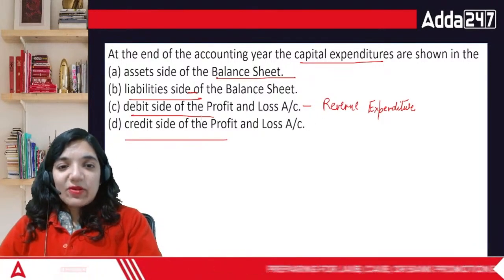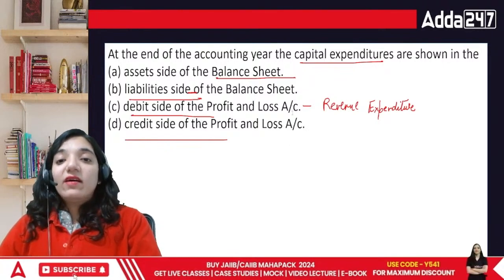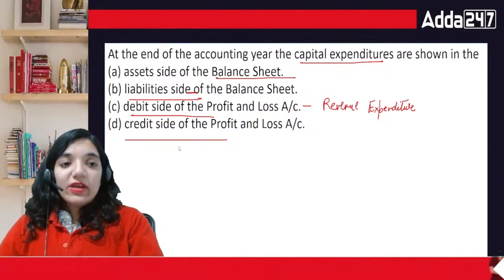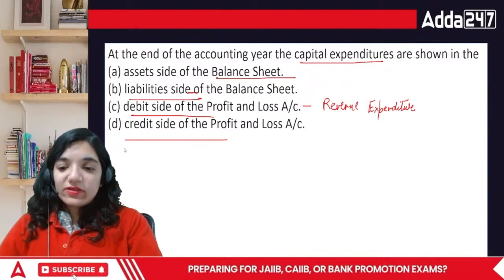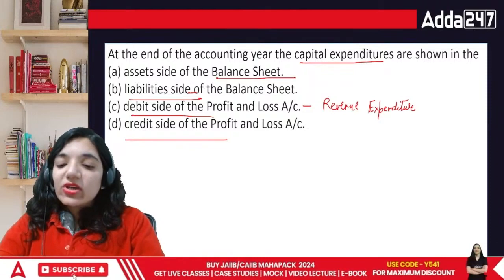Why? Because capital expenditures would include my purchase of furniture. It would include my purchase of car. These are all a part of it, right? Acha. Chaliye, next question.